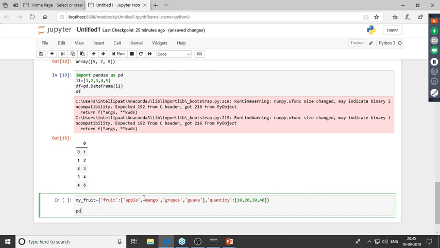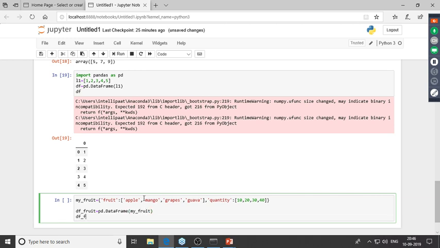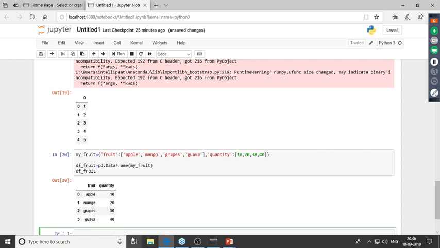Now, again, I'd have to use pd.DataFrame, and inside this, I'll pass in this dictionary, which is my fruit. And I'll store this in a new object, and I'll name that object df_fruit, and I'll print this out. So I'll just type in df_fruit, and we've got our data frame over here, right? So I've successfully created two data frames. The first data frame we created from a list, and the second data frame we created from a dictionary.